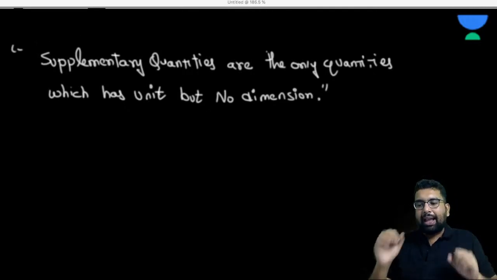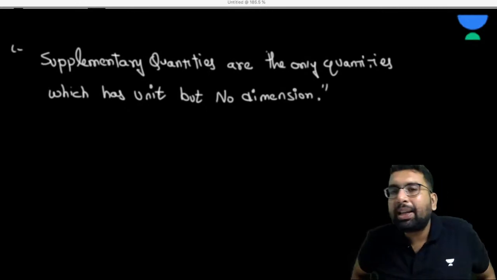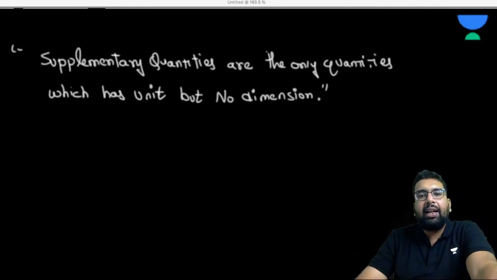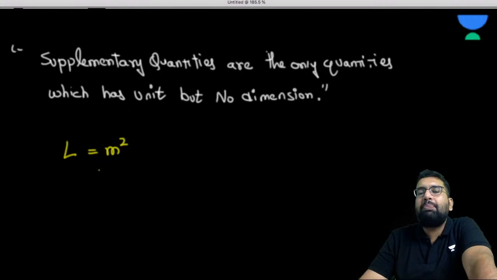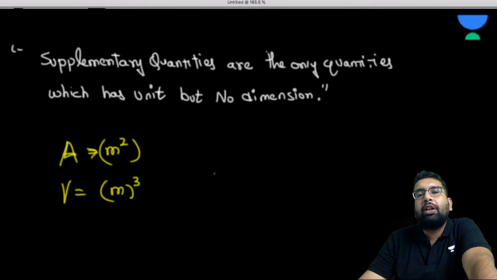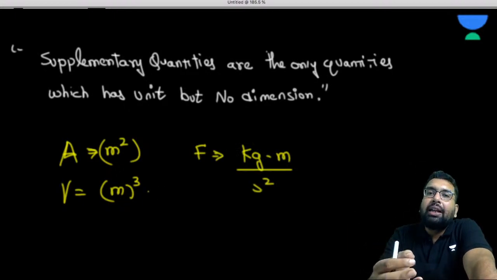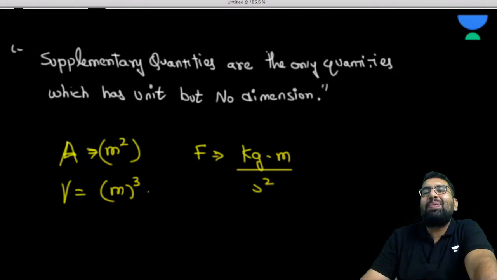Every unit other than these two units has dimensions. So why is it so special? What is the exception? For example, area has the unit meter square. Volume unit is meter cube. So these quantities have unit and some dimension. Force is kg meter per second square. So any quantity which has unit must have dimension other than the supplementary quantity.